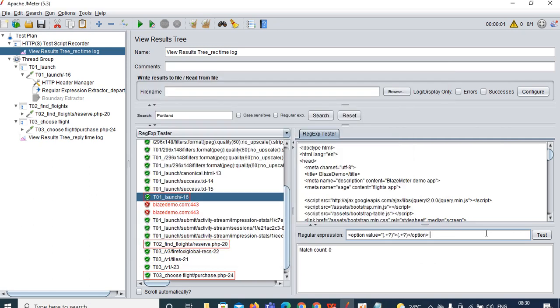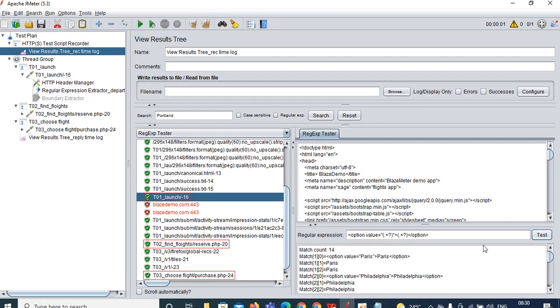Space is the issue. See, there is one extra space. When I pasted, an extra space came in, and because of that it was showing match count as 0. Now you can see the match count is 14. Why is it showing match count 14?